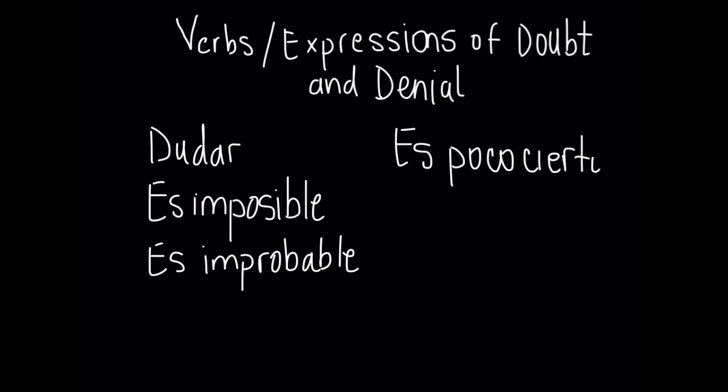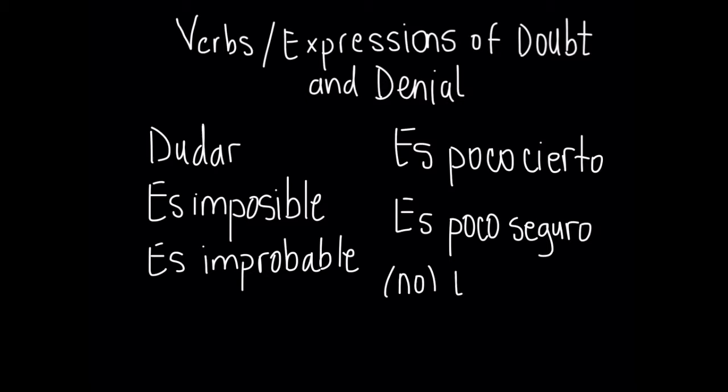Es poco cierto, es poco seguro. No es posible, or es posible in its positive form. No es probable, or es probable.